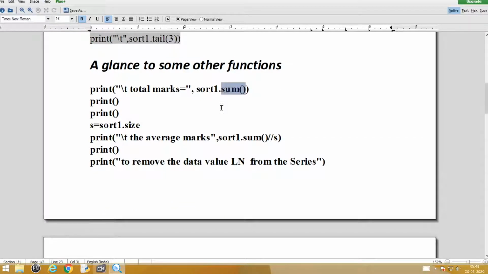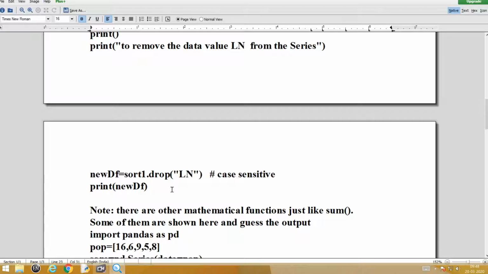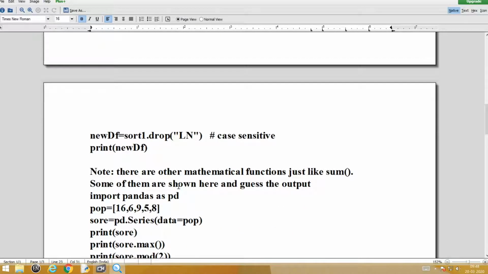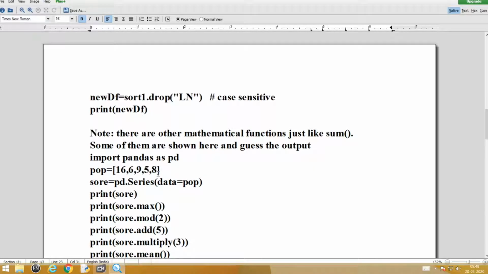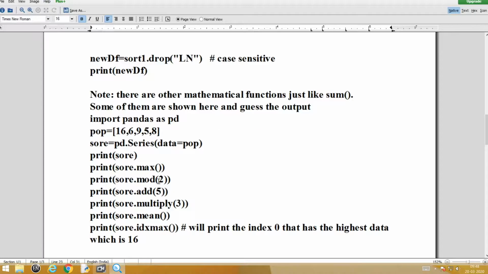So if you have sort1.sum, you can have sort1.multiply, etc. All those things are provided very clearly with one more set of functions. Next small example. I am not providing the output here because now you should be able to guess the output.